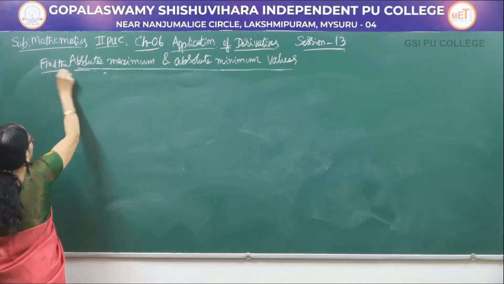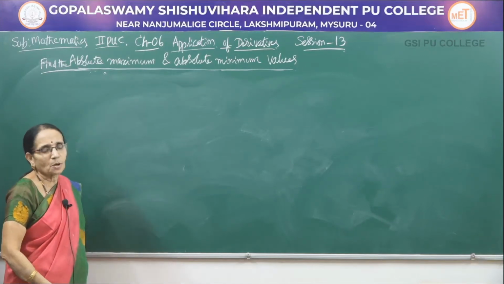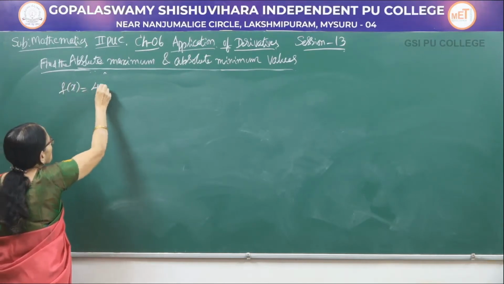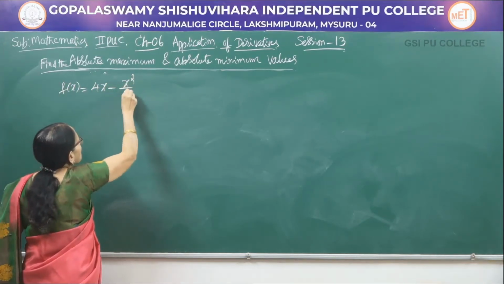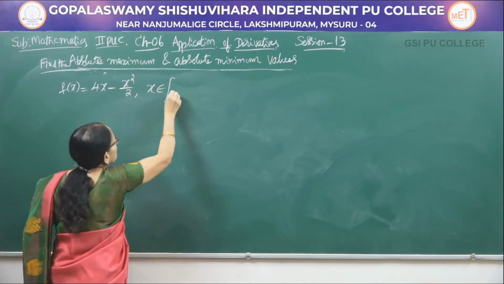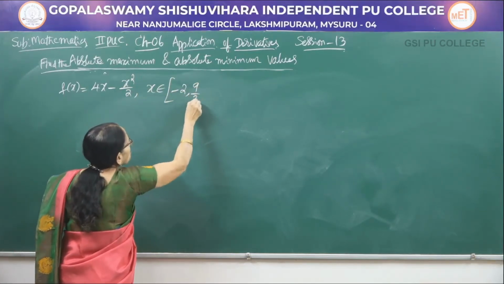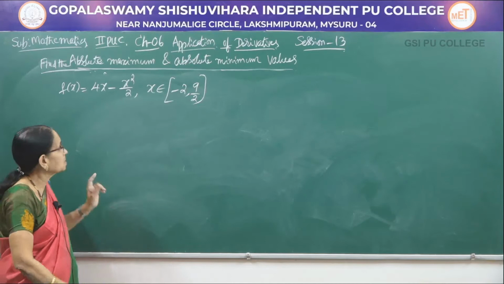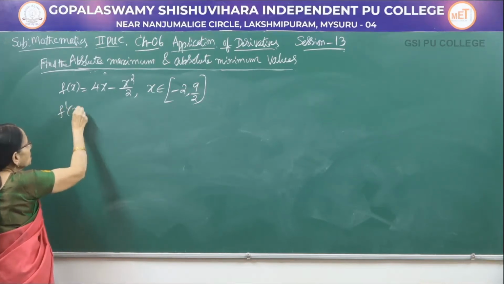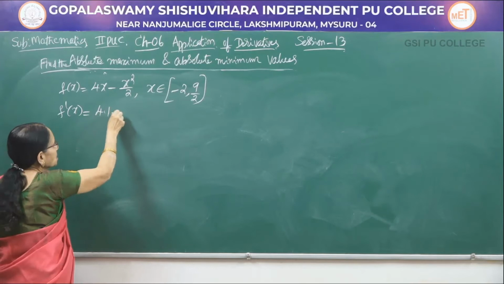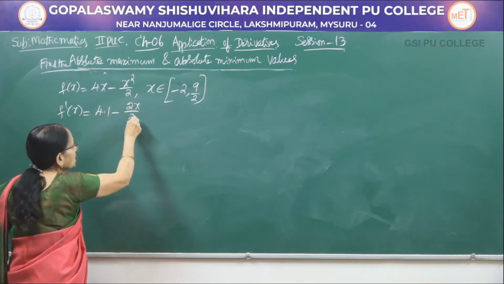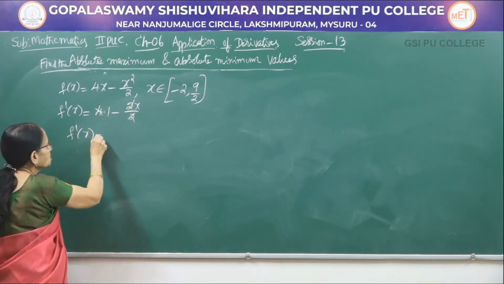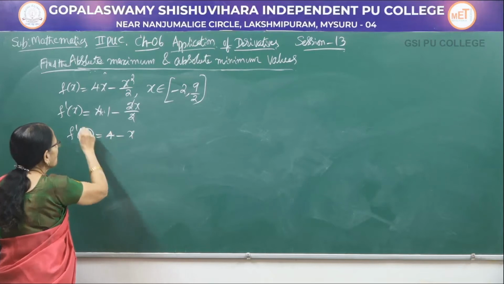So this is a common instruction: find the absolute maximum and absolute minimum value. The first problem is f of x equal to 4x minus x square by 2, x belonging to the closed interval [-2, 9/2]. Now, as usual, find the derivative. It is 4 into 1, x square becomes 2x divided by 2, 2 gets cancelled. Therefore, f dash x is equal to 4 minus x.